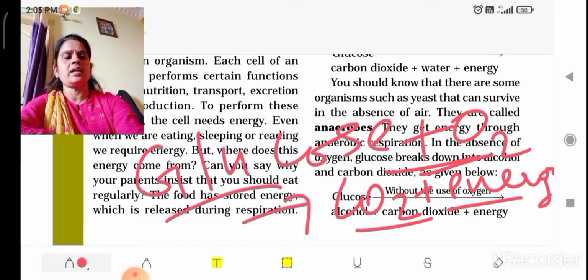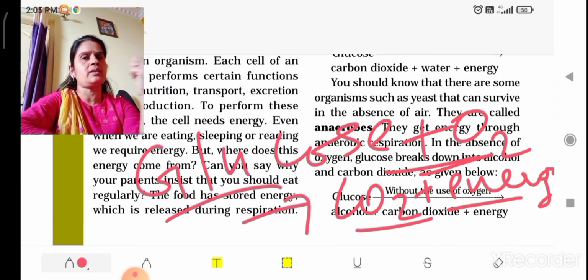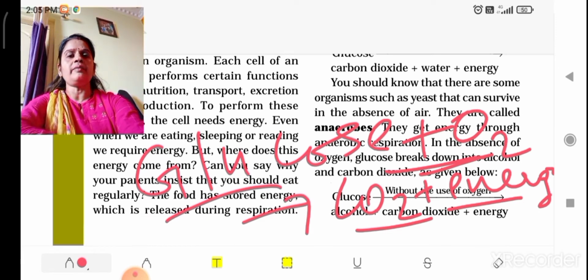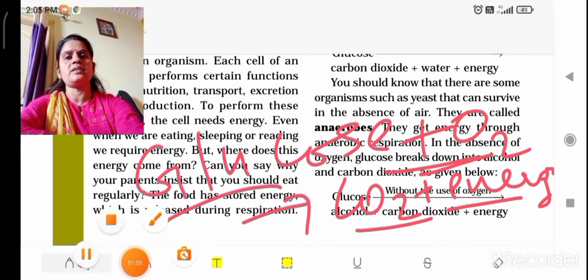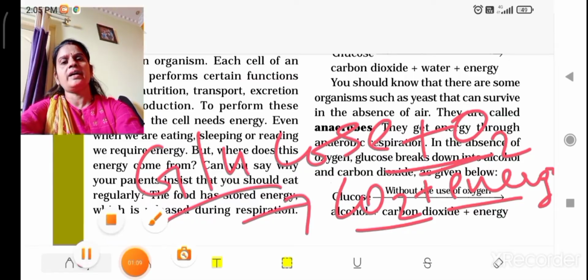And as I told you, aerobic respiration takes place inside the cells. In the cells there is a cell organelle, the mitochondria. There this aerobic respiration takes place, so that is why it is called the powerhouse of the cell. Now wait a minute, I'll show you what a mitochondria looks like, and what happens to the carbon dioxide which is released during respiration.